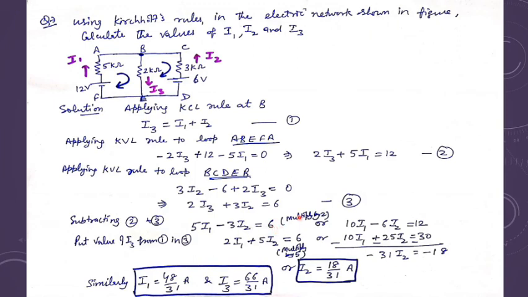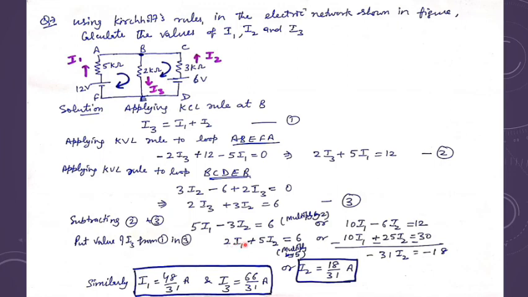Then if I multiply this equation by 2, I get 10I1 minus 6I2 equals 12. Similarly, if I put the value of I3 from the first equation, I3 equals I1 plus I2, in the third equation, then 2I2 plus 3I2 becomes 5I2 and 2I1 remains.